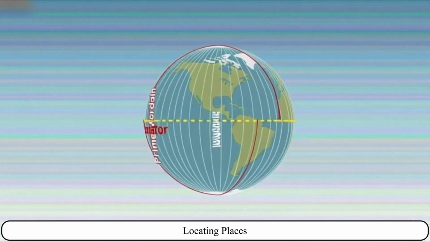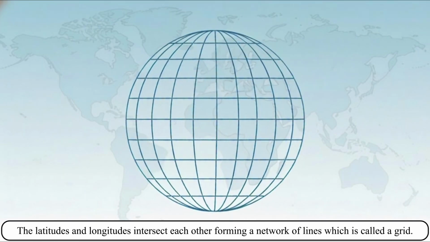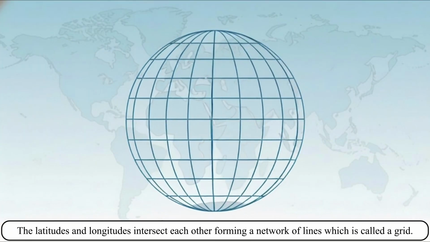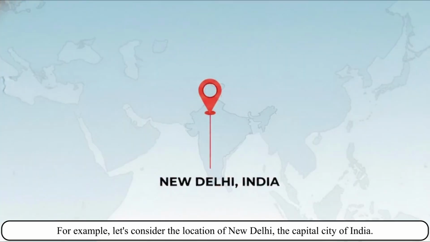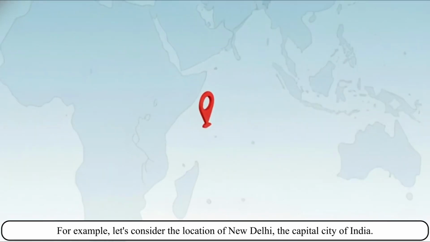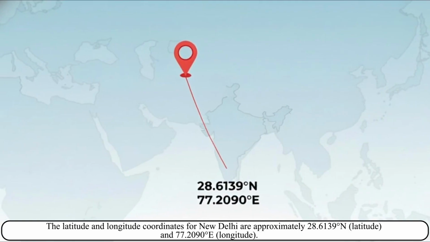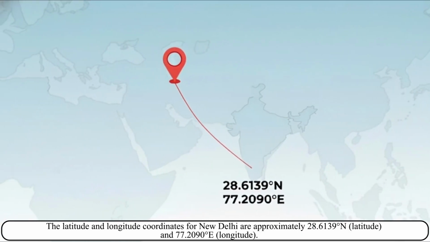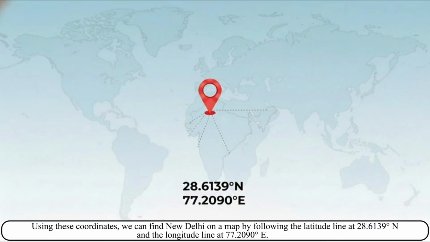Locating places. The latitudes and longitudes intersect each other, forming a network of lines which is called a grid. The point of intersection helps us to locate any place. For example, let's consider the location of New Delhi, the capital city of India. The latitude and longitude coordinates for New Delhi are approximately 28.6139 degree N, latitude, and 77.2090 degree E, longitude.